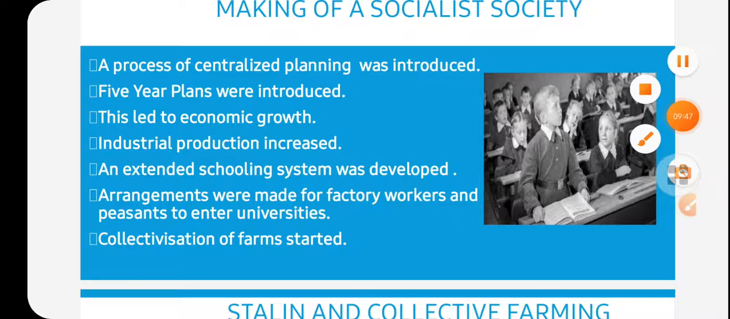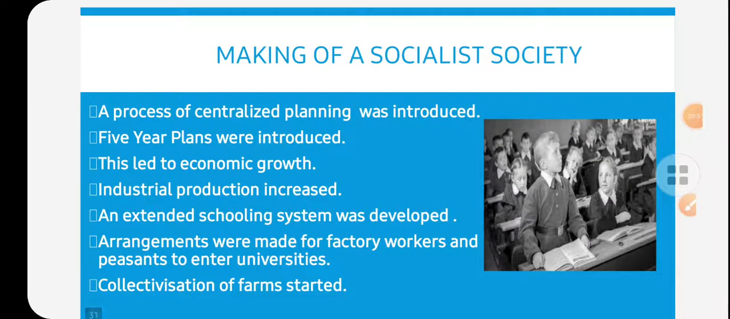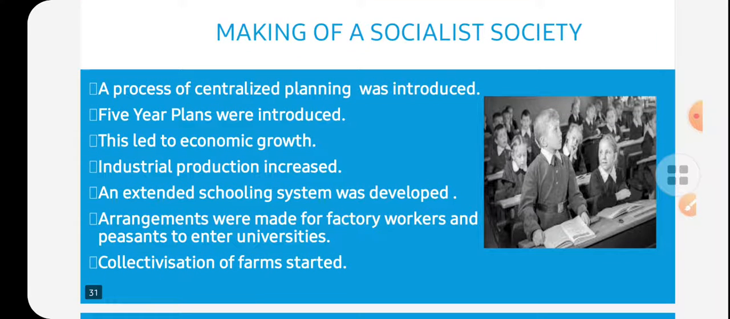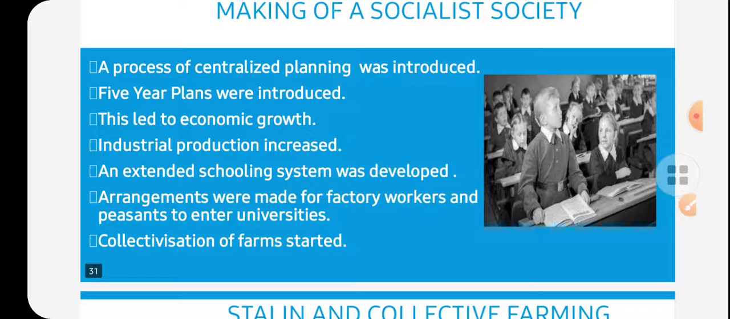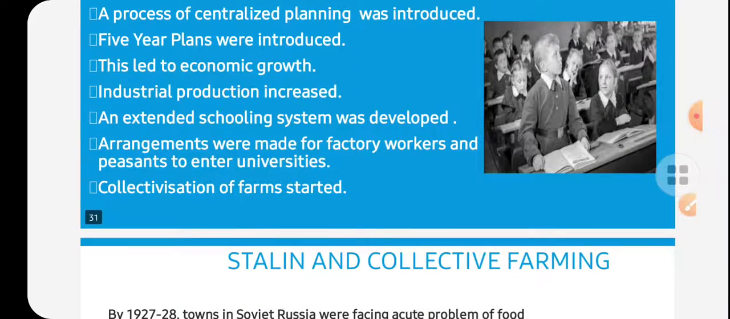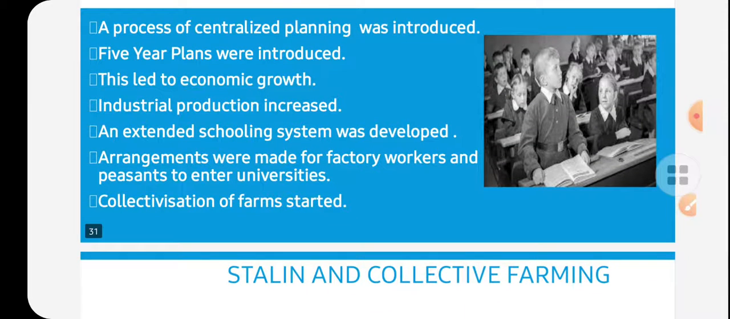So here we have seen the making of the socialist society, because here we are especially discussing society and the civil war. In the next lecture we will see Stalin and collective farming. So I stop this video here. In the next one, we'll see Stalin and collective farming.